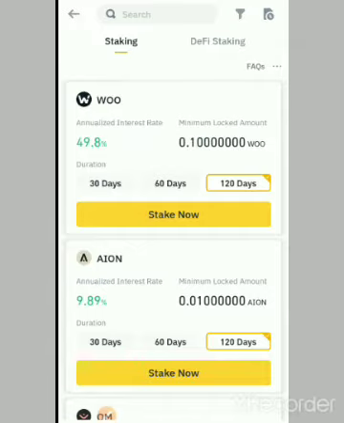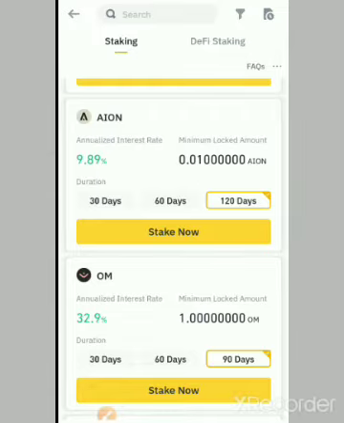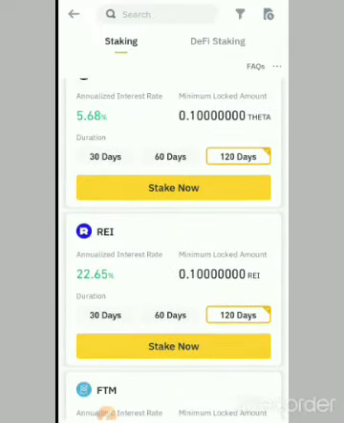And lockup period is the period of time in which you cannot access your money. Your money is inaccessible for that period of time. Usually, lockup period is 30 days, 60 days, and 90 days, sometimes 120 days. So, if you select 30 days lockup period, for example, it means you cannot access that token that you lock up for 30 days. It will actually be available for you after 30 days has expired. Then you can access it. But before 30 days, you cannot access it. It's actually locked up.